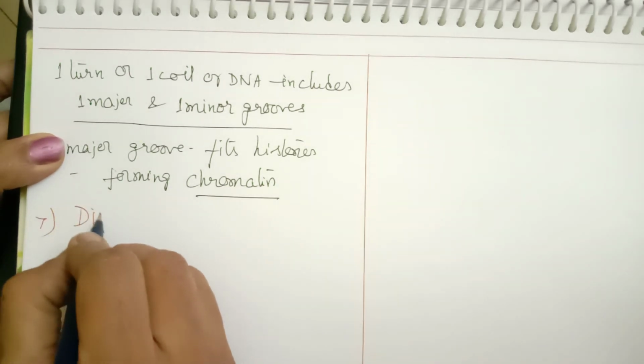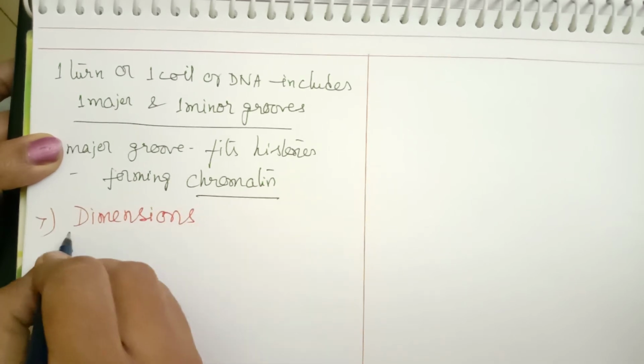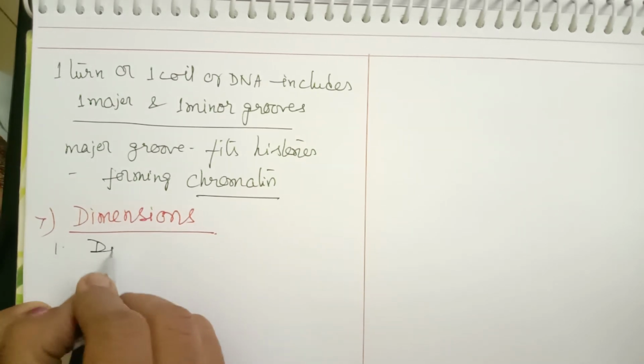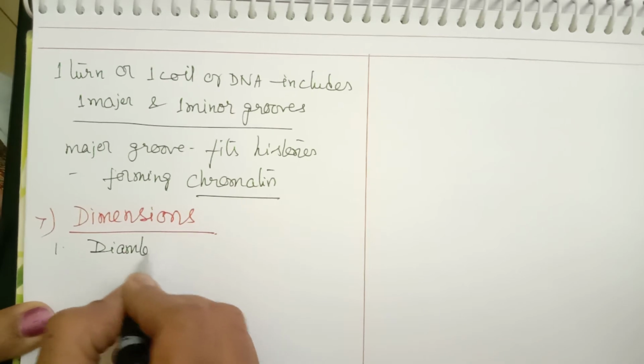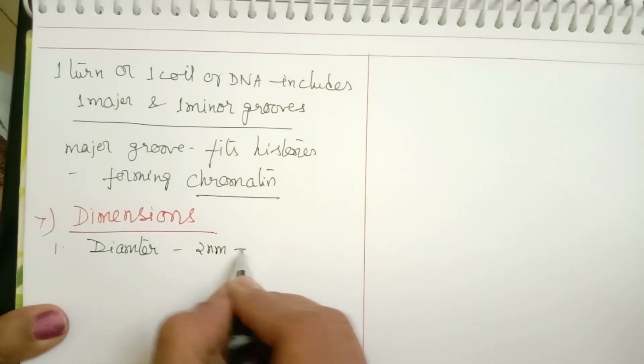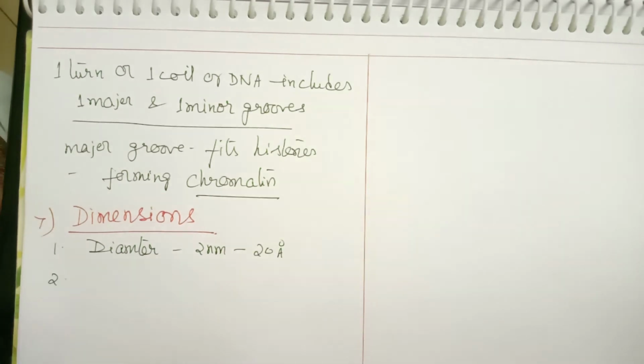Now next, after major and minor groove, the next aspect we will discuss is the dimensions of DNA. What are the different measurements, or dimensions, of DNA? To start with, let us see the diameter of DNA. The diameter of DNA is 2 nanometers, or in terms of Angstroms, 20 Angstroms. Diameter also means the distance between the two strands.